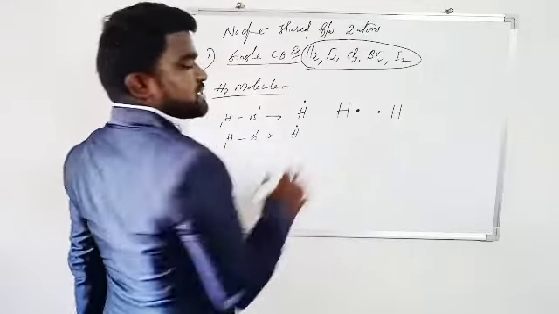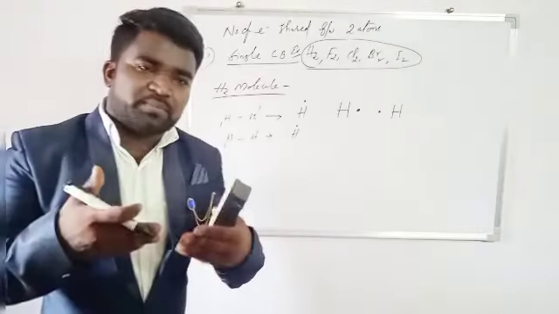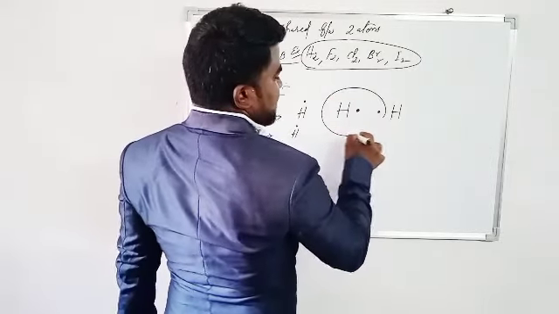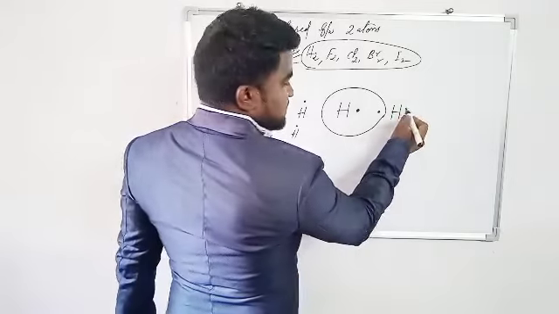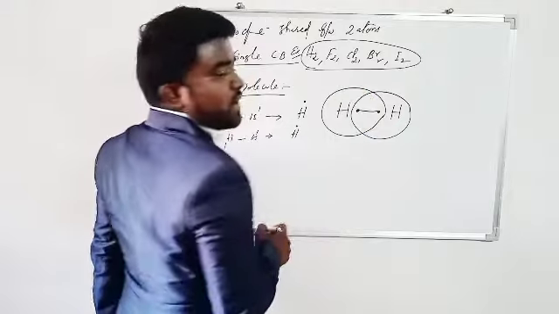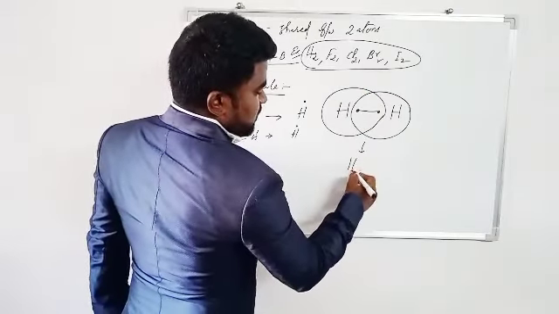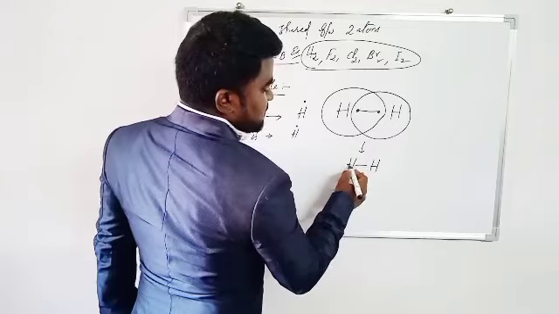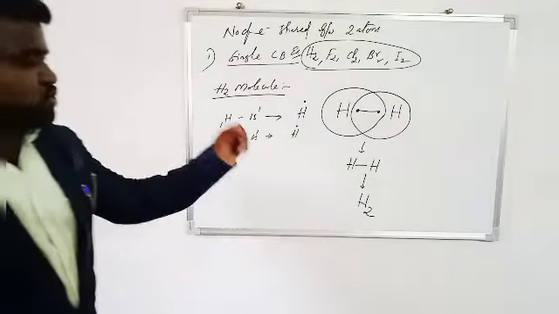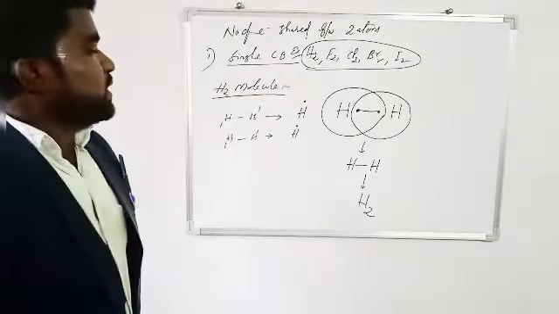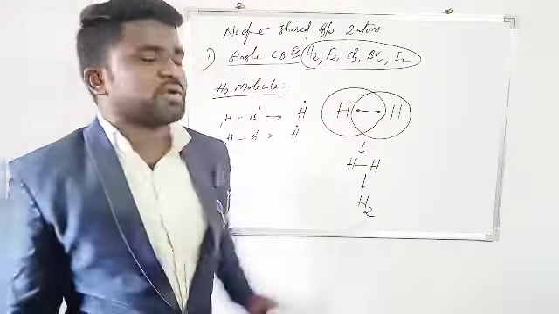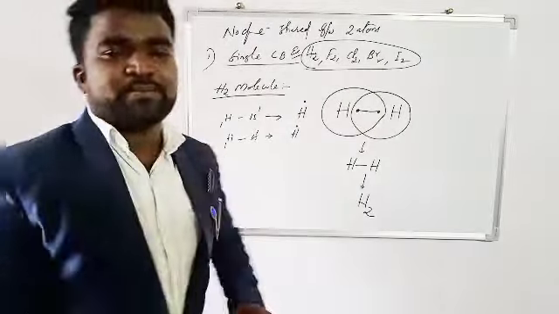Now both hydrogens share electrons between them. The first hydrogen shares one electron from the second hydrogen, and the second hydrogen shares one electron from the first hydrogen. So a bond is formed. At last it appears as H-H, which gives the H2 molecule. This is the formation of the H2 molecule, a single covalent bond. Similarly F2, Cl2, Br2, I2 and more examples.